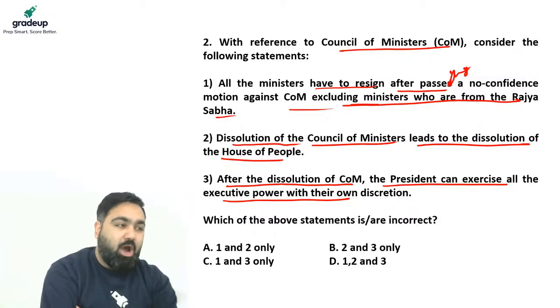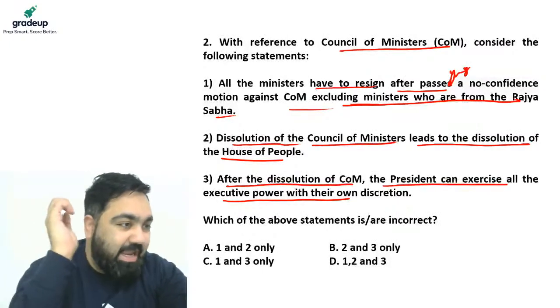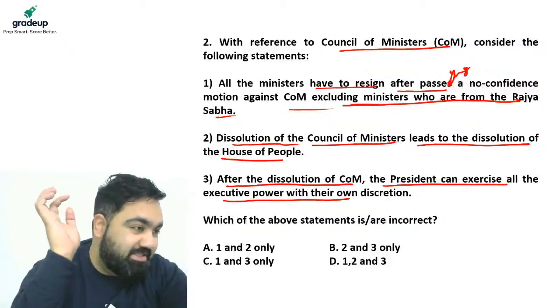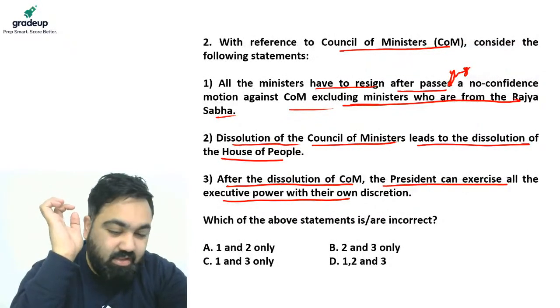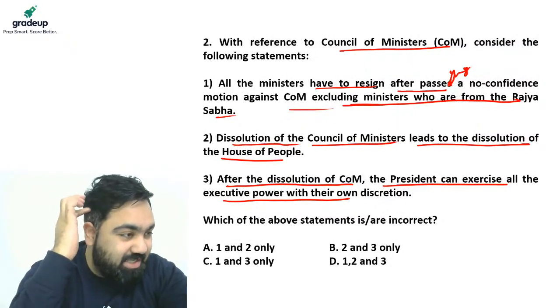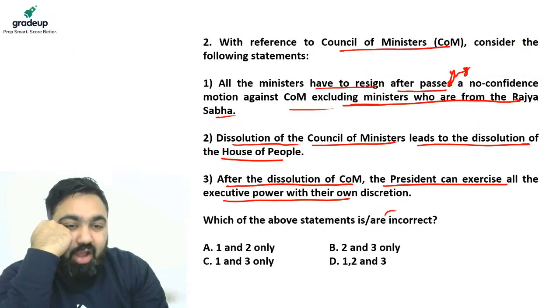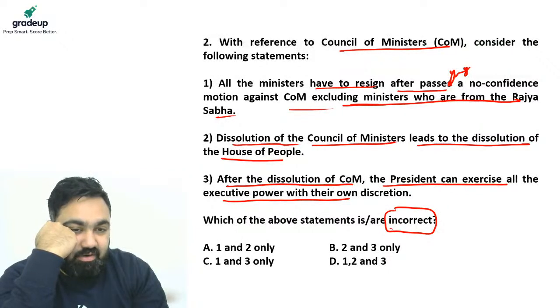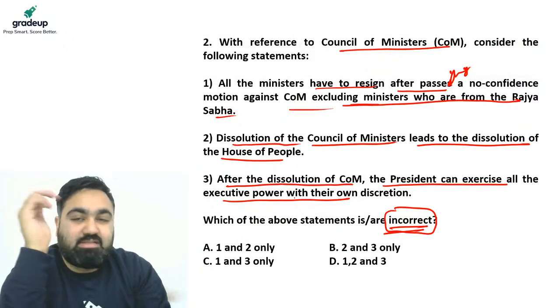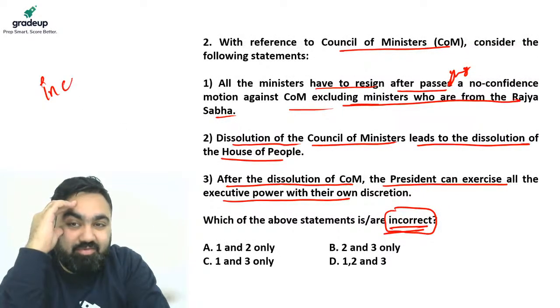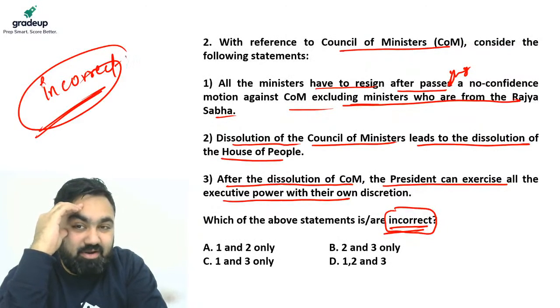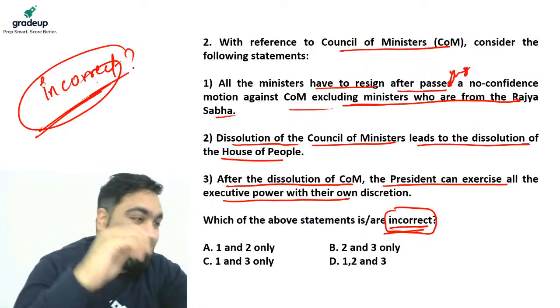Okay, now before I actually go on to discuss the correct answer, can you tell me how many of you actually read this word? This is my favorite part of these kind of questions. How many of you did not read this word, or how many of you read this word? Incorrect.